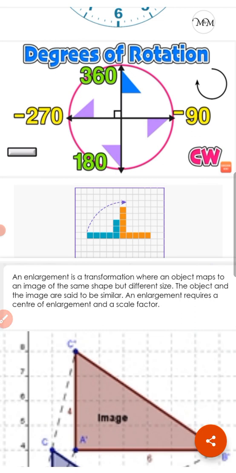Next is enlargement. Enlargement is a transformation where an object maps to an image of the same shape but different size. The object and image are said to be similar. Similar means having same shape.